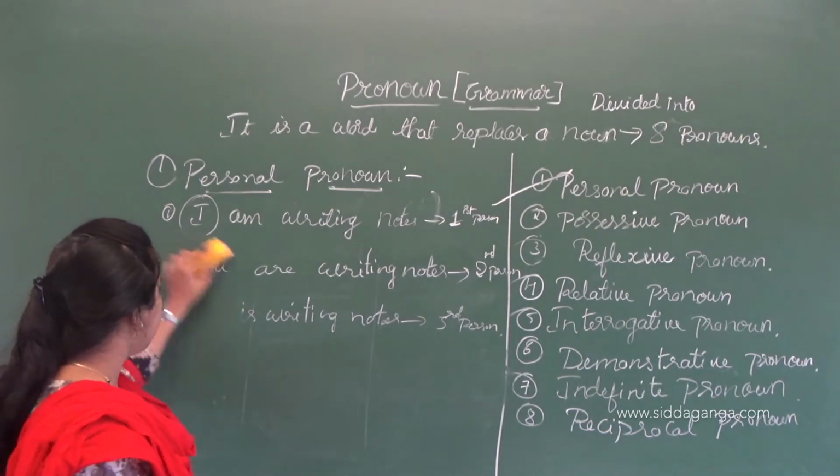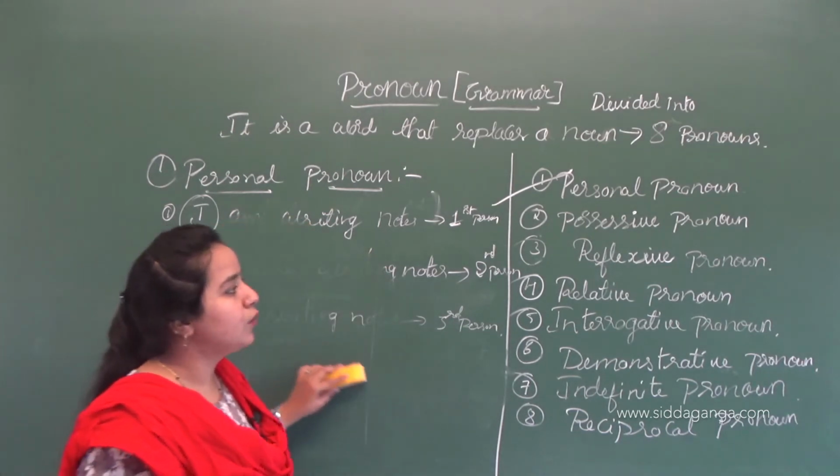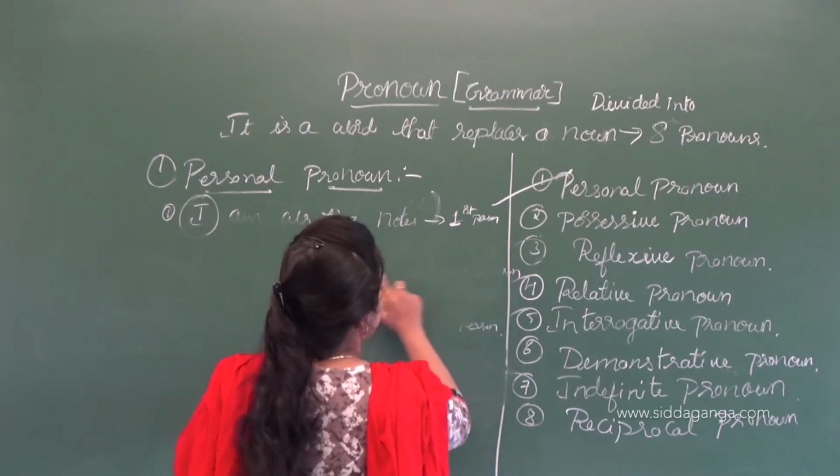Next I am going to explain about the possessive pronoun. What are these possessive pronouns?